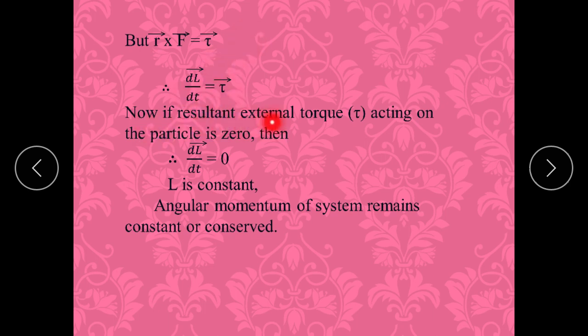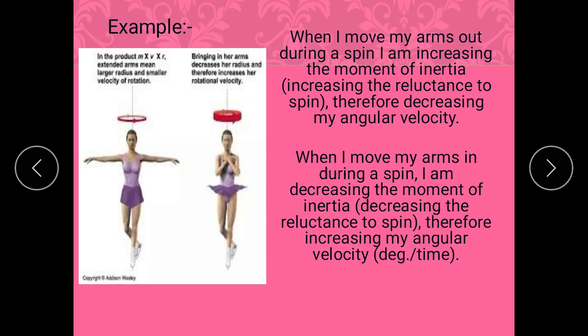Now if the resultant external torque acting on the particle is 0, then dL/dt must be equal to 0, and we say that L is constant. So the angular momentum of the system always remains constant, or we can say conserved. Here I have shown an example of conservation of angular momentum. From this example you will come to know how the angular momentum remains conserved.